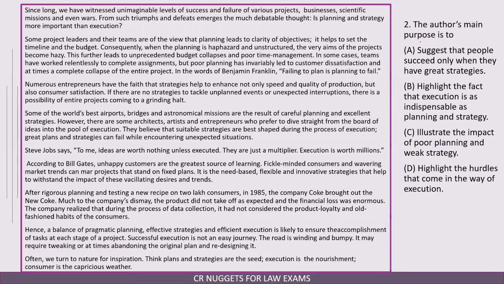The author's main purpose is, now we know, to understand which of the two is more important, planning or execution, right? So let us see. Suggests that people succeed only when they have great strategies. No. This is a wrong option. He has actually said that both are important. If you remember, a balance of pragmatic planning, so both are important. Highlight the fact that execution is as indispensable as planning and strategy. Perfect. This looks like the right answer, but let us look at C and D.